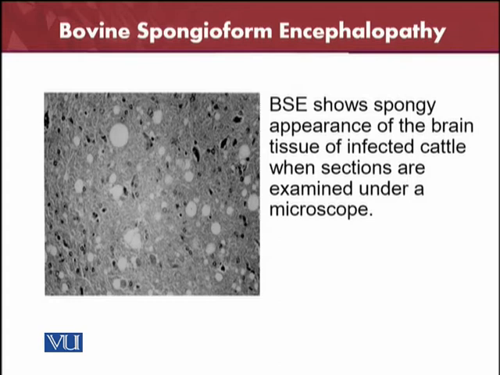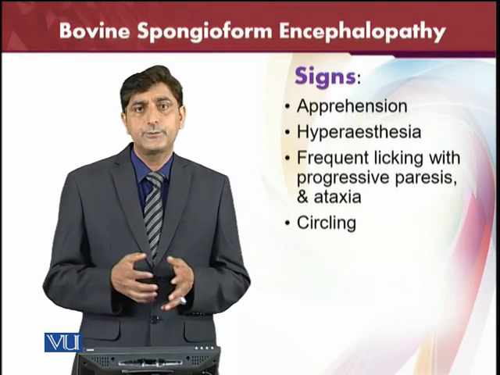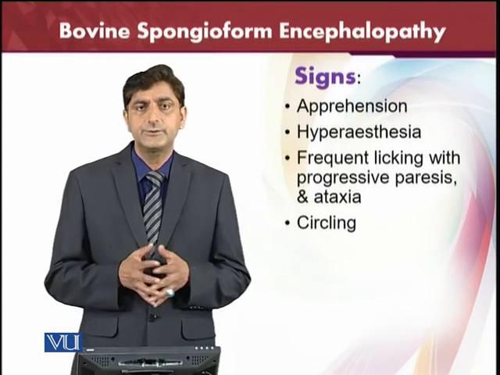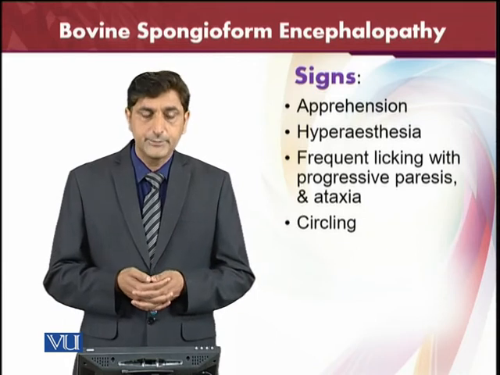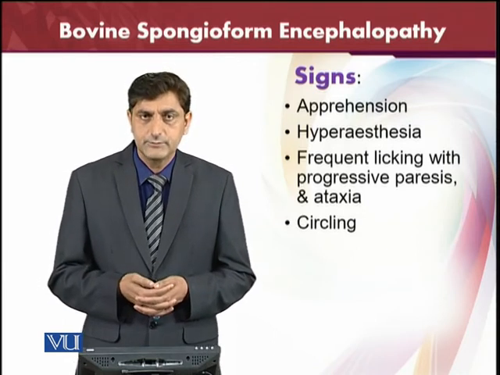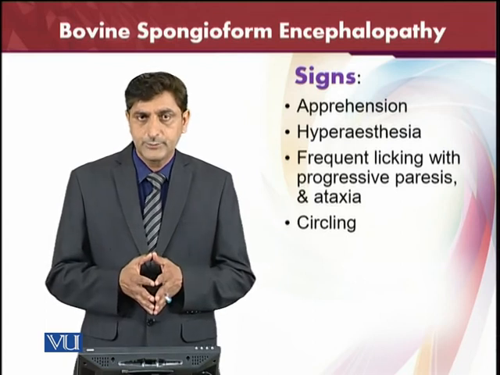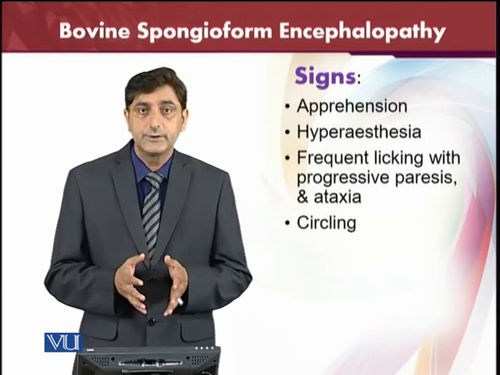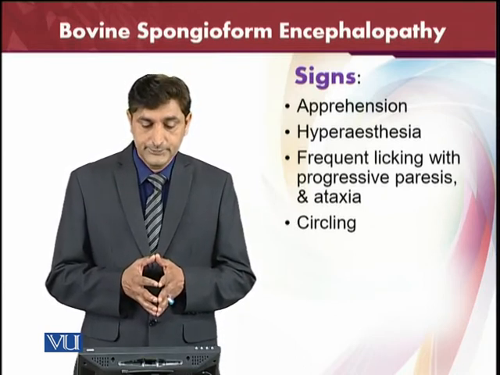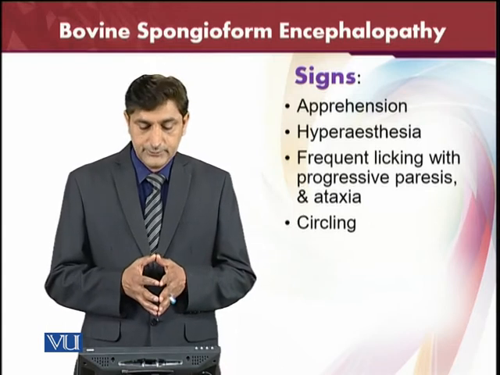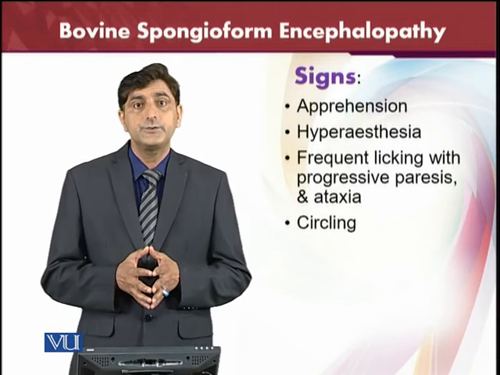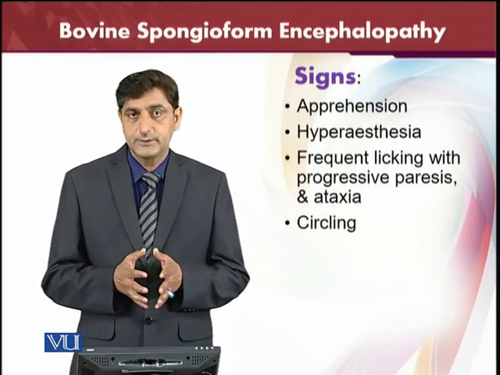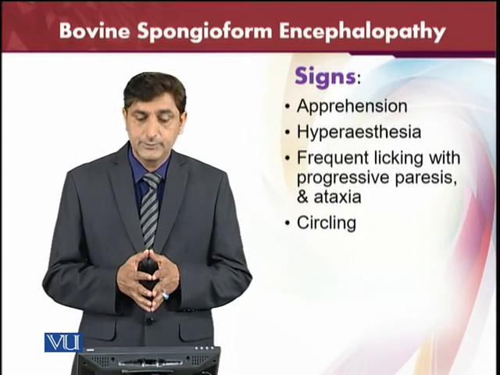This is the cross section, which makes it clear how the brain looks under the microscope. The signs and symptoms are very common. The neurological signs, the nervous system signs, are very important. Of course, apprehension is most important. Excessive salivation, which we already studied, will always be there because of the nervous system problems. Hyperesthesia is one of the most important signs for the bovine spongiform encephalopathy. And then frequent licking with progressive paresis and ataxia. Progressive paresis is also very important for BSE, and ataxia is always there because of the nervous system problem.